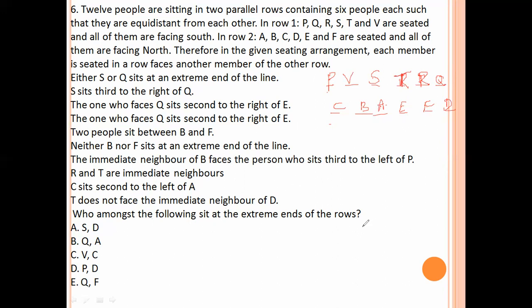Who among the following sit at extreme ends of the row? P, D. SD is not there, QA is not there, VC is not there. So P, D is the right answer. Option D is the right answer.